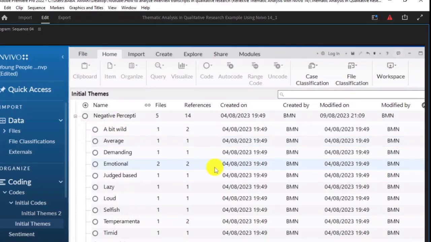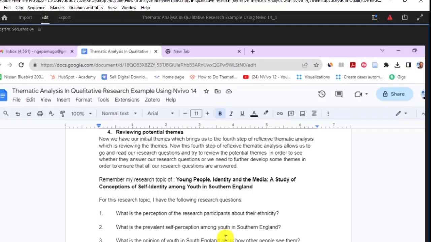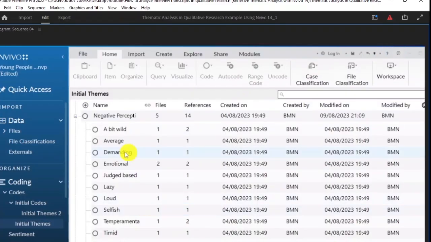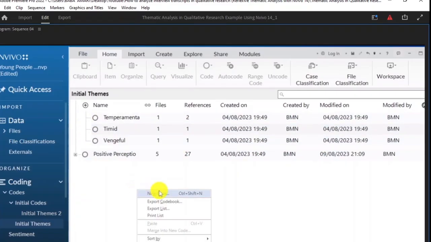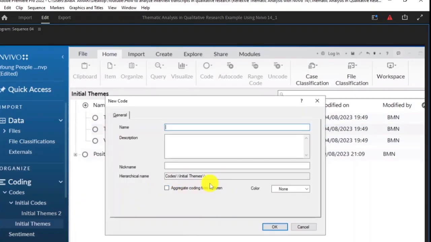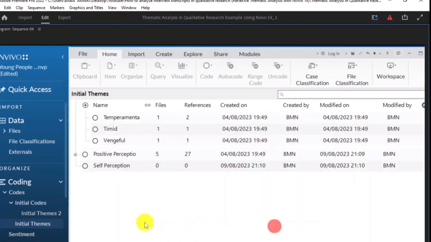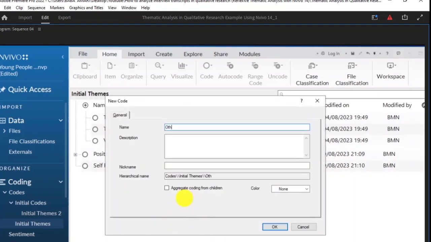We can see these themes still do not answer our research question. We want the themes to answer our research question of what is the prevalent self-perception among youth in Southern England? What is the opinion of youth in Southern England about how other people see them? So we need something about self-perception, which will be both positive and negative, and other people's perception, which will be both positive and negative. And I want to create a new theme called self-perception, okay? And I want to create another one called other people's perception, okay?